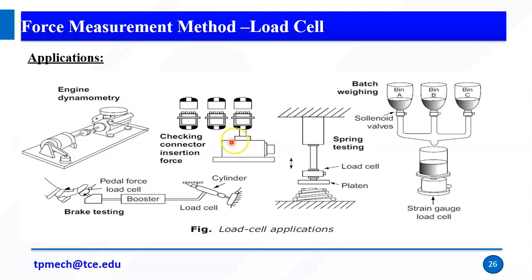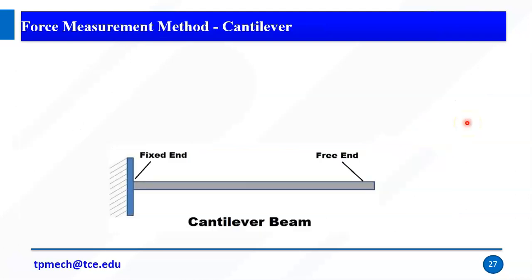This is checking connector insertion force. This is the mating part. If I want to insert this object here, I need to check how much force I need to give, so we measure that. This is a kind of testing. For example, if I have a material and want to test how much weight load I need to give, that is spring testing. Again, for the solenoid, we measure how much force is applied, using load cells.